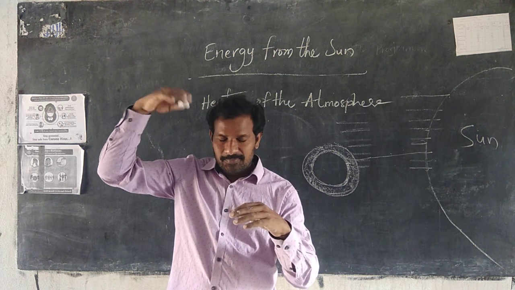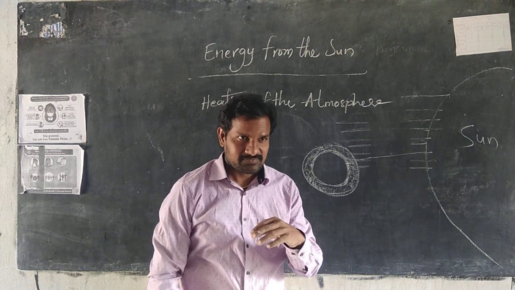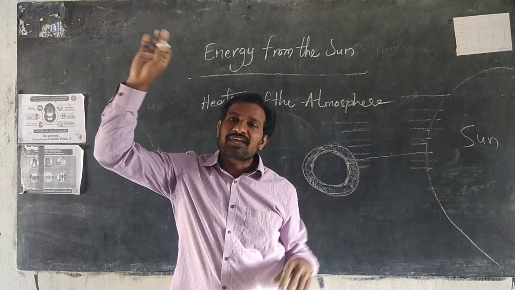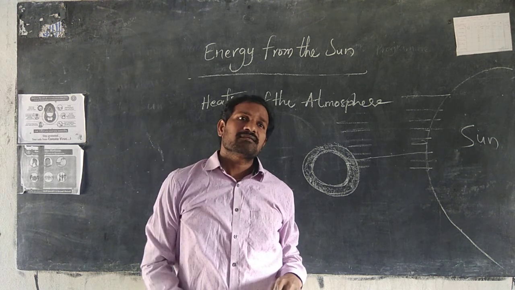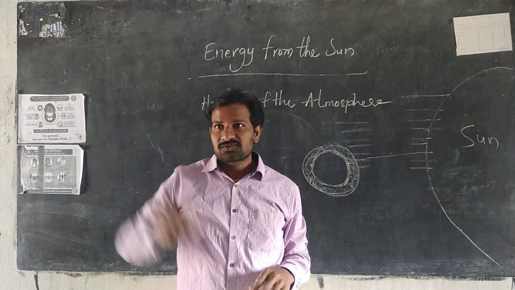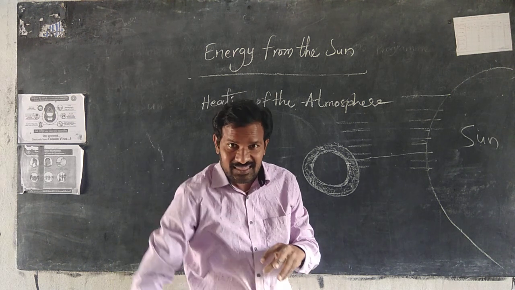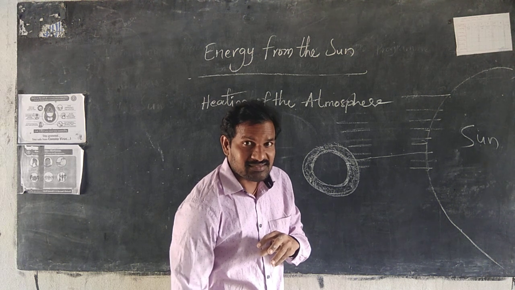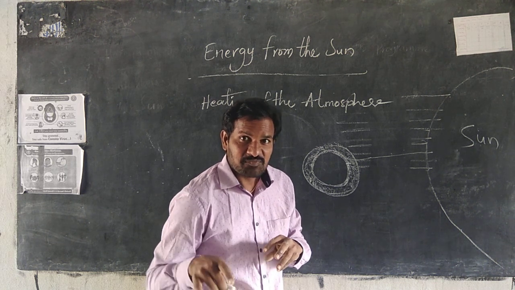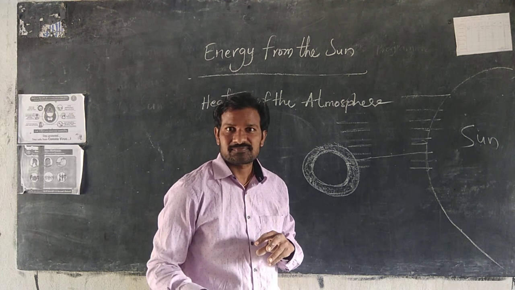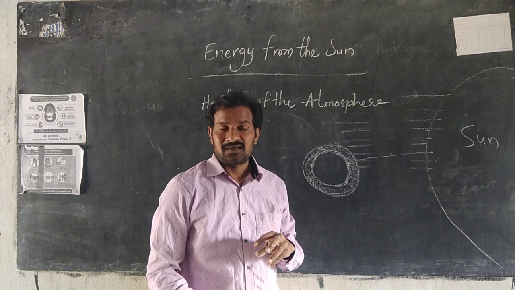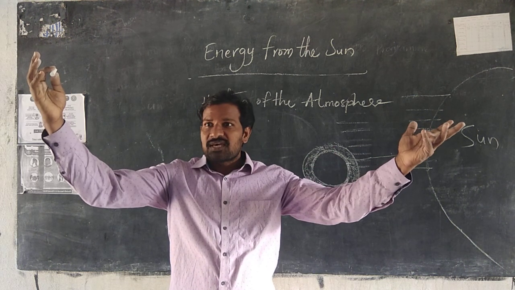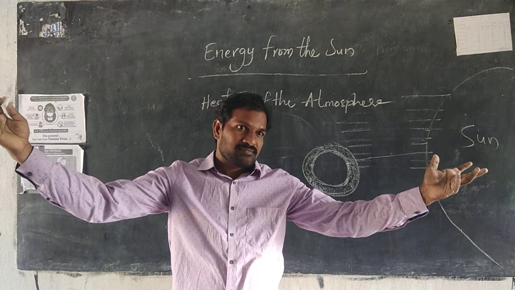Between the sun and the earth surface lies the atmosphere. The sun rays fall on the earth surface directly. That energy, the atmosphere does not receive. The earth receives it. After the earth receives energy, it is reflected to the atmosphere, and then the atmosphere is heated up.